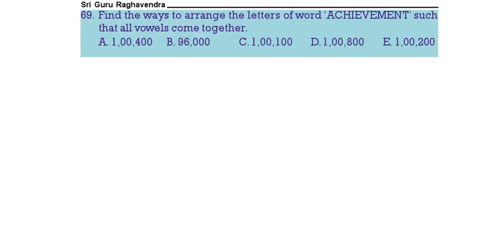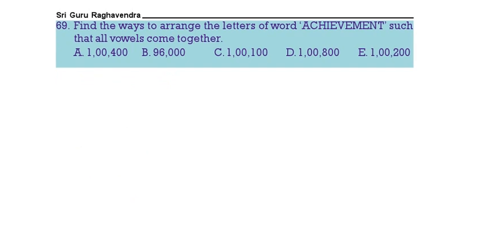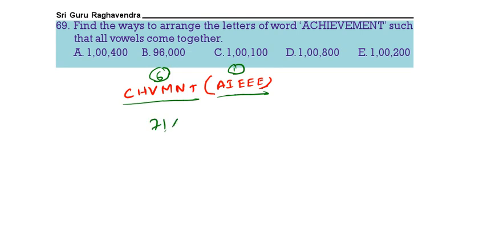Next question. Find the number of ways to arrange the letters of the word achievement such that all vowels come together. First write down the consonants: C, H, V, M, N, T. Now the vowels: A, I, triple E. There are 6 consonants and the vowels taken together as 1, total 7 factorial, into 5 vowels, so 5 factorial. Now E is repeated thrice, so divide by 3 factorial. So 7 factorial into 5 factorial by 3 factorial. This is what we should calculate.